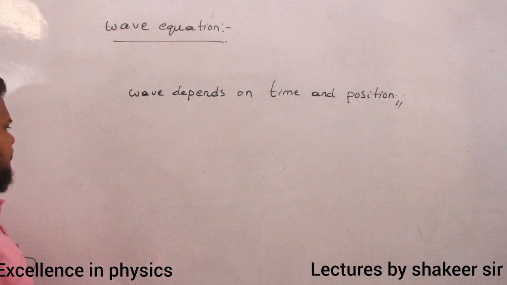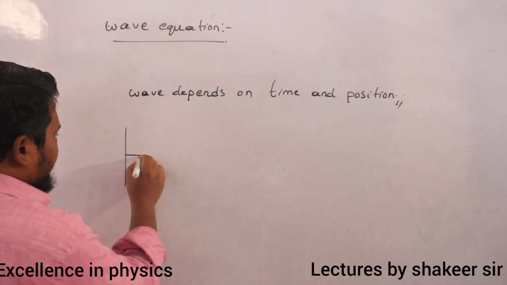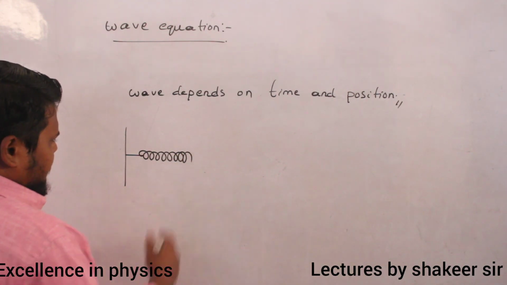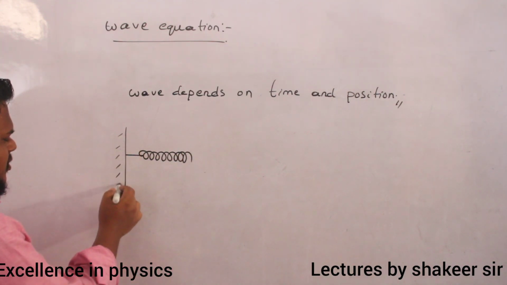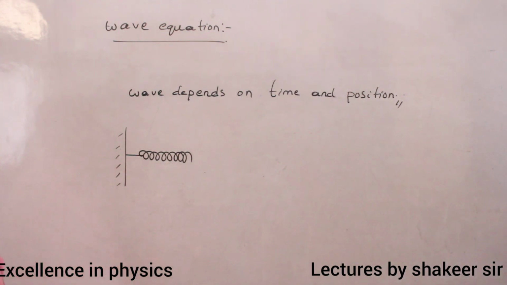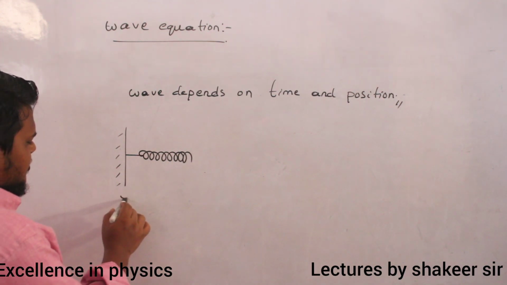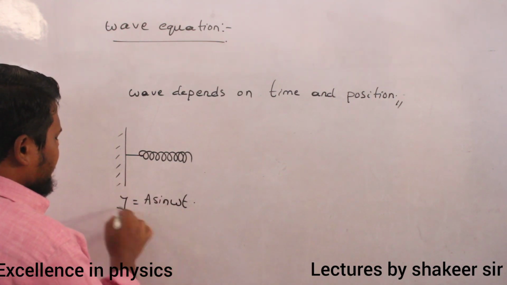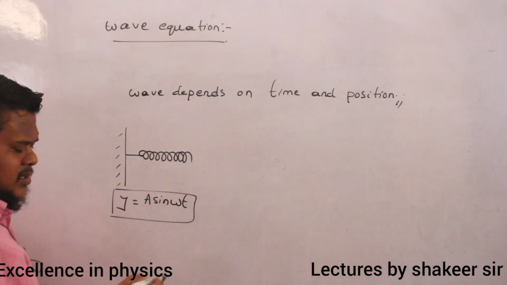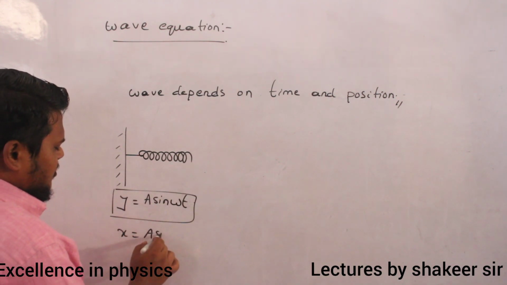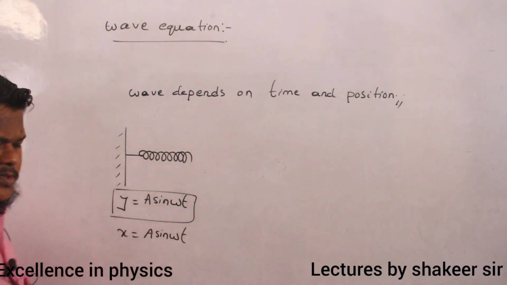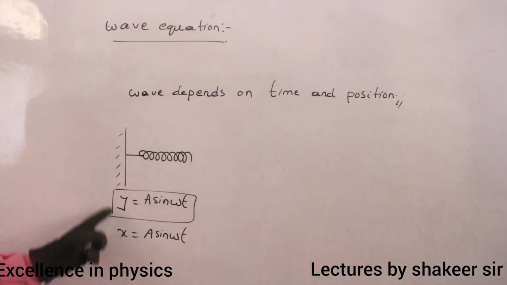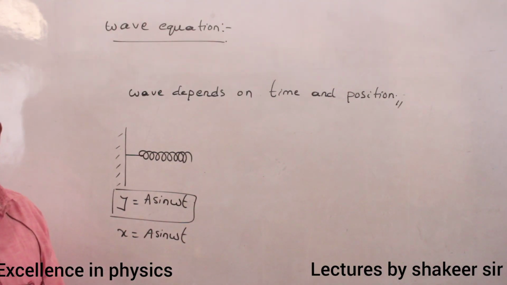For example, if you take a spring, clear now? If this spring is set into simple harmonic motion, then what is the equation of SHM? Equation of SHM is y = a sin omega t. This is the equation of simple harmonic motion. Or you can write x = a sin omega t. So what is meant by y and x here? These are the displacements of the particle from the mean position.